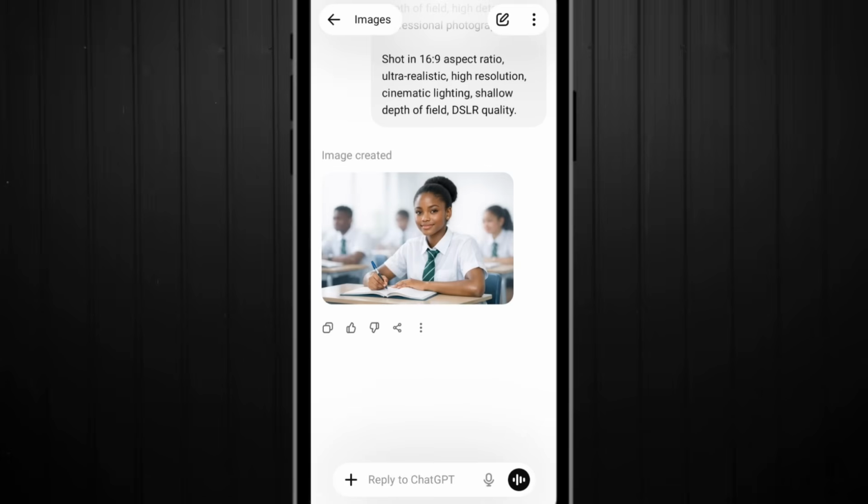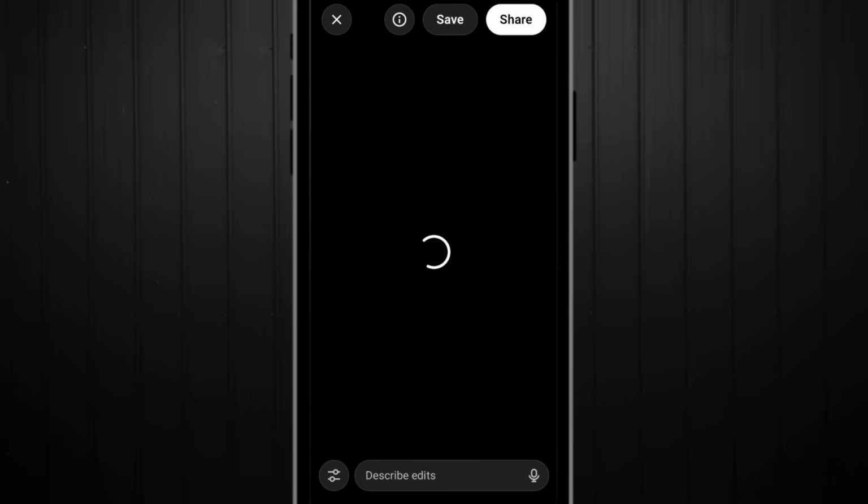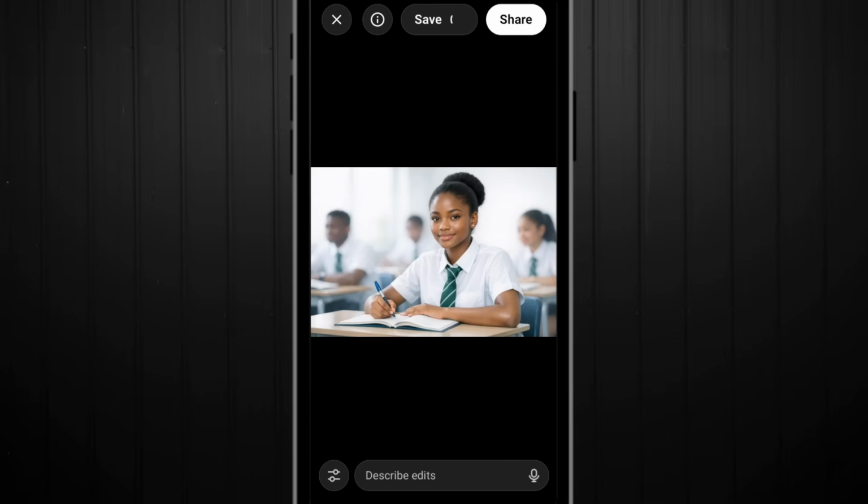Wow, as you can see, this young lady is very beautiful. This AI image looks beautiful, right? Let me just click on save. Wow, rate this image for me, please. Let me know how good you think this is. So now we have gotten our image.